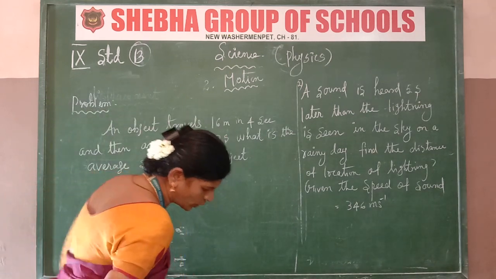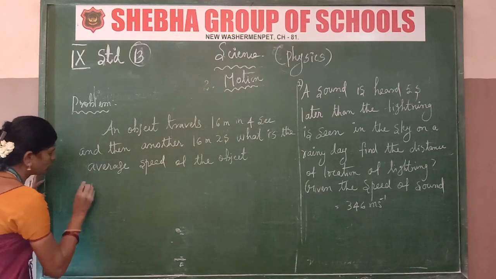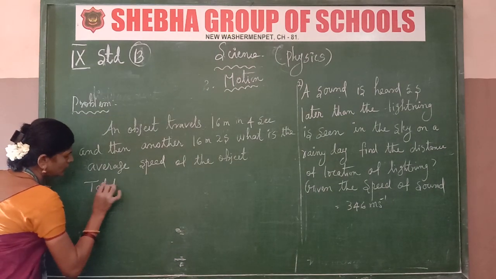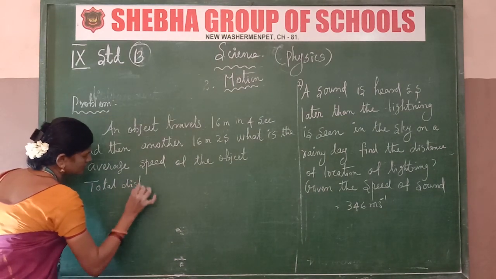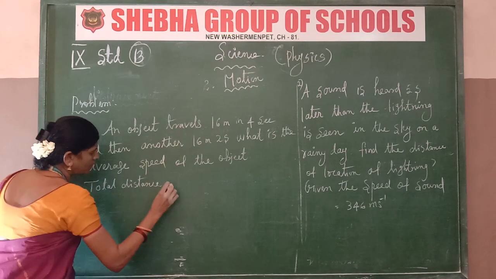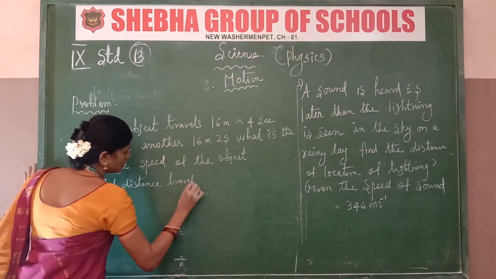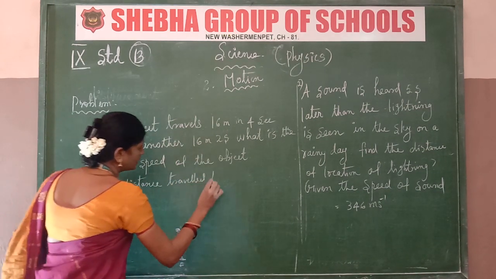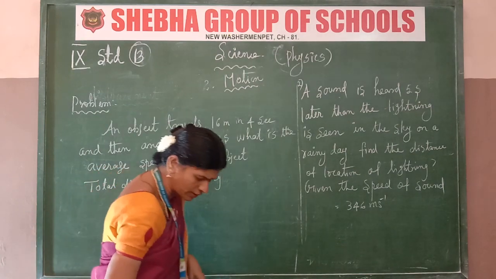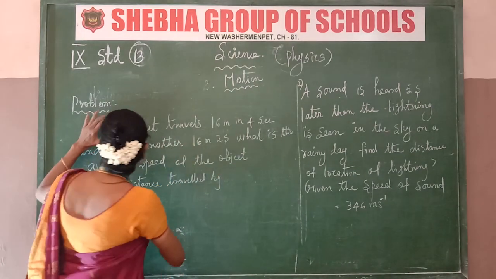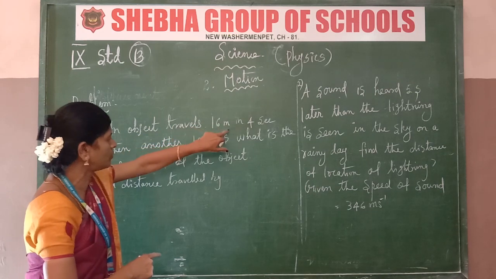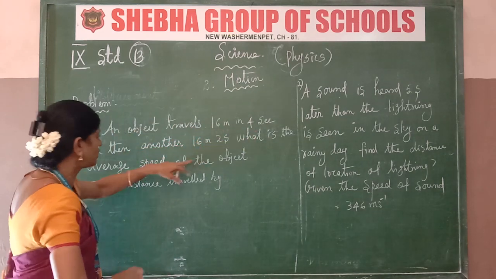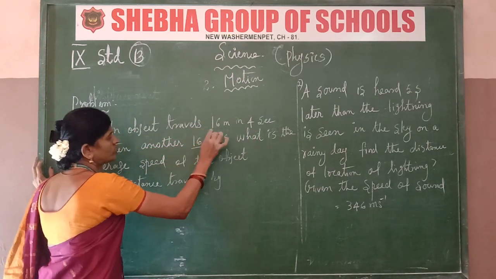Listen, total distance traveled by the object. The object travels 16 m in 4 seconds and another 16 m in 2 seconds.